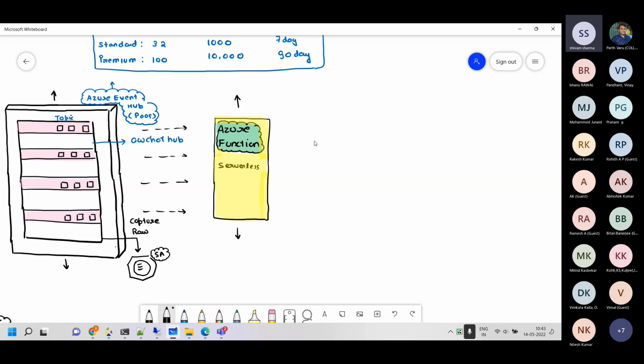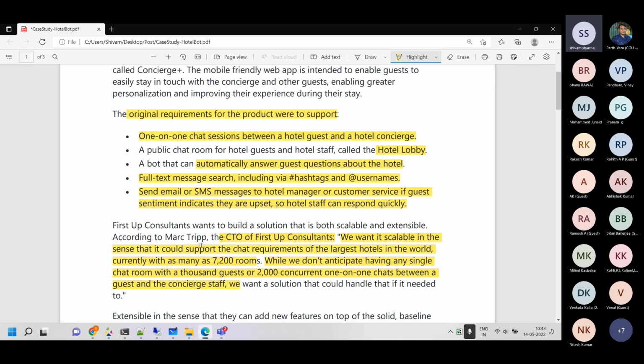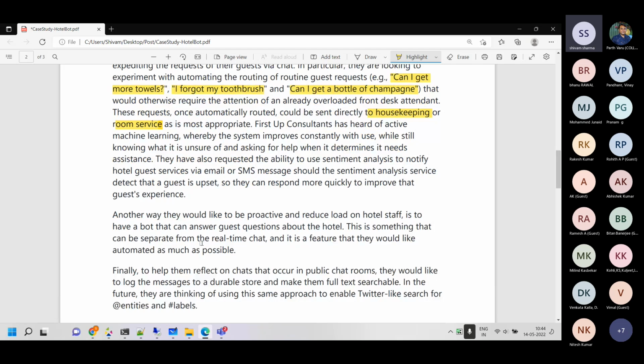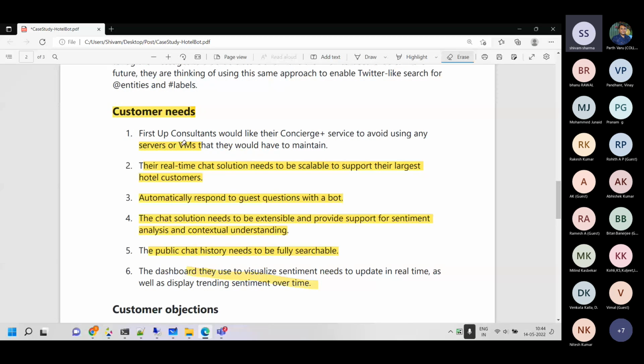Text analytics sentiment. The customer wants to find the sentiment. I'll take you back over here to the problem statement. If you see, they want to find the sentiments of the guests who are there, what they are typing. That's what we want to find first.